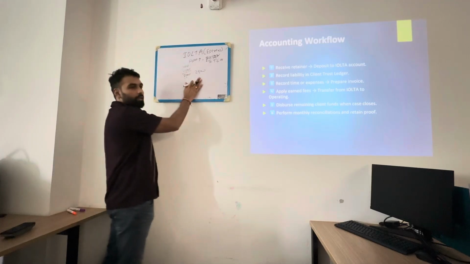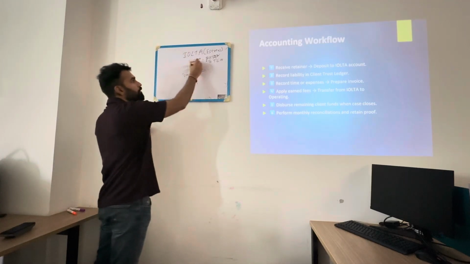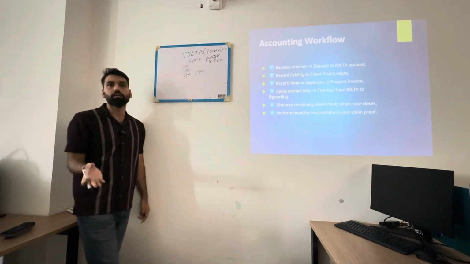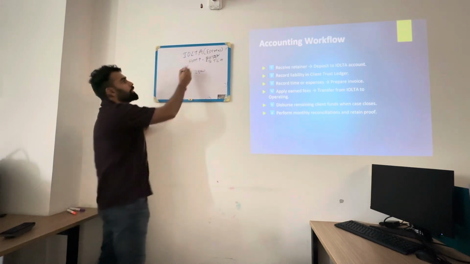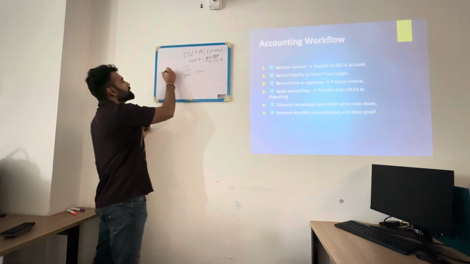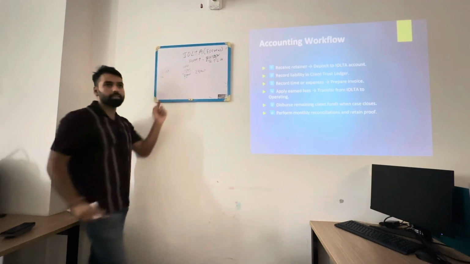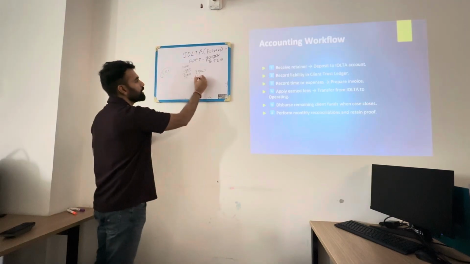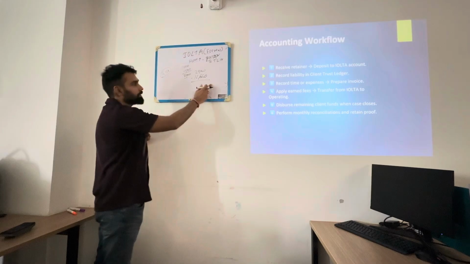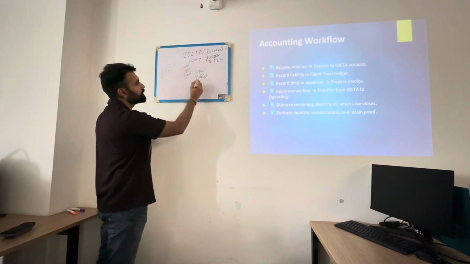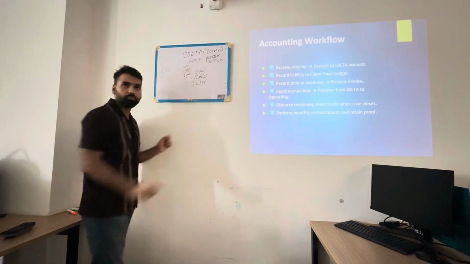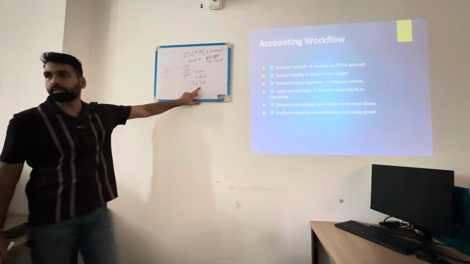Now we agreed with the client that of this settlement price, one third will be my fees for representing you and fighting the case for you. So that would be about $16,666. That $16,666 is my revenue, and whatever is left after I deduct this, $29,000 minus $16,666, would be how much? $12,333. So now I have a balance of $12,333.